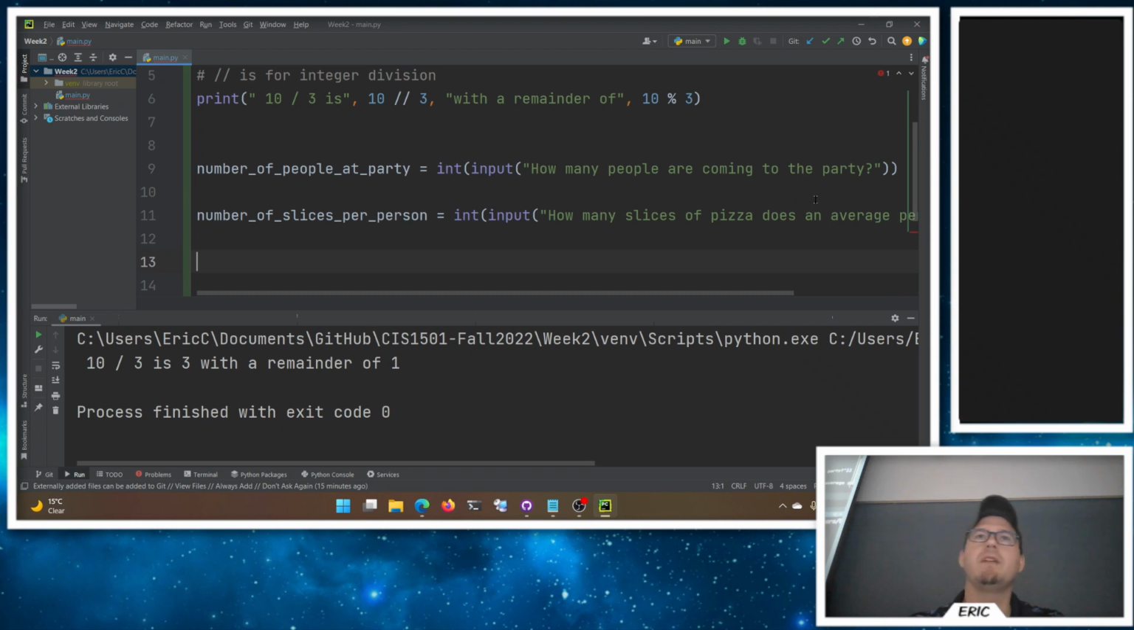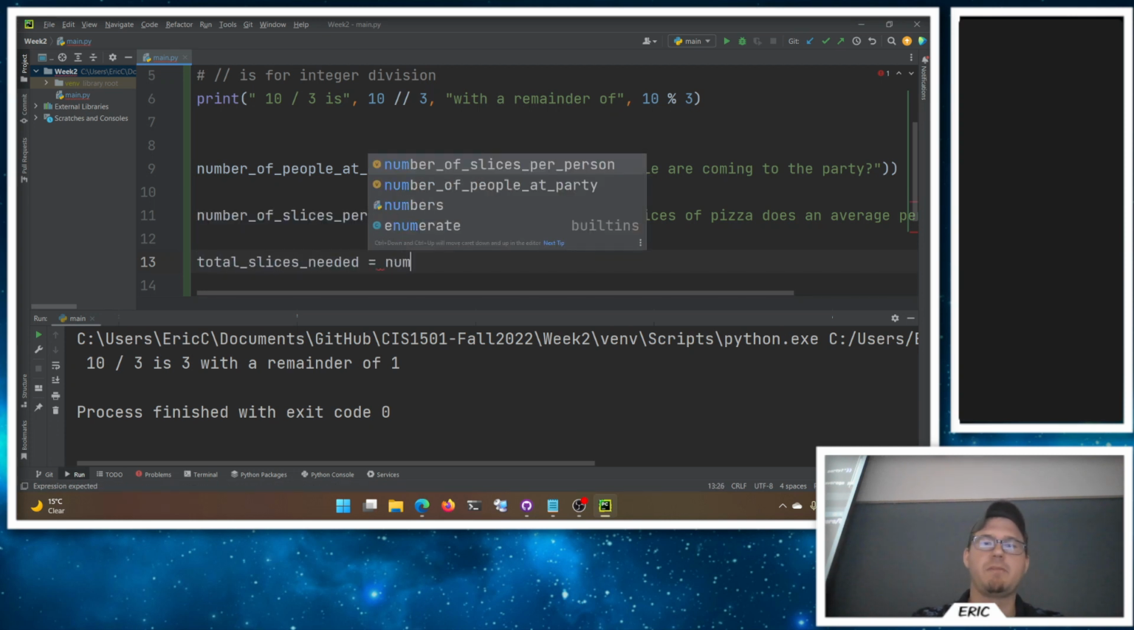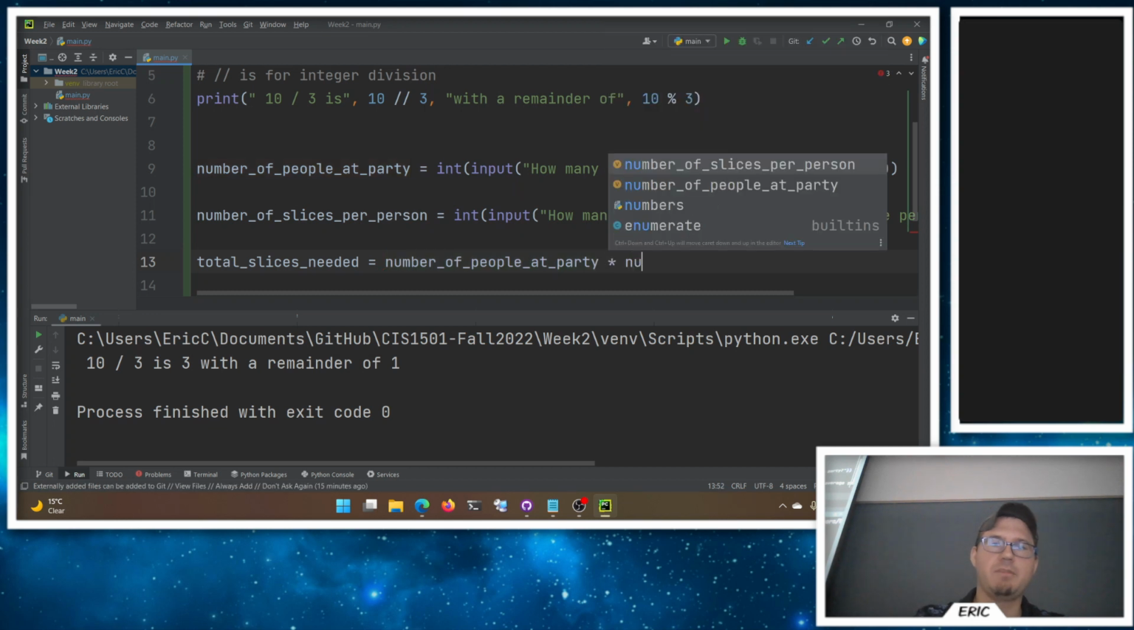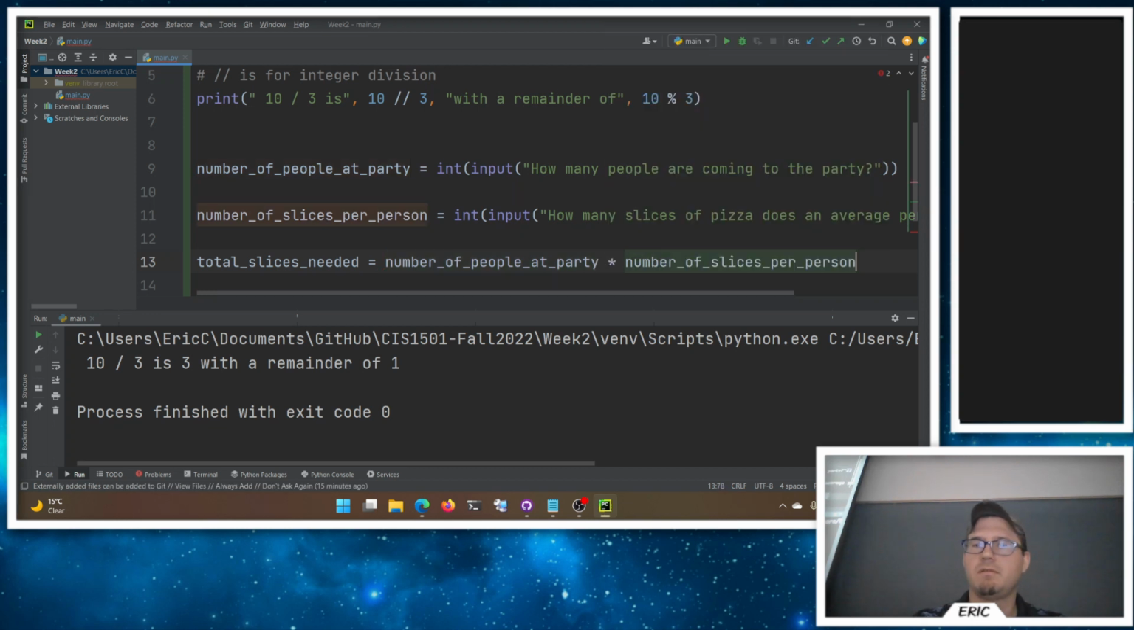Depending on who your friends are, if I invite one group of friends, I'm ordering like 4 slices per person. If I invite the other group of friends, I'm ordering 2 slices per person. It just depends on which friends you're inviting. We'll ask them how much it is. So I need to figure out how many pizzas I need to order. My total slices needed is going to be my number of people at the party times the number of slices per person.